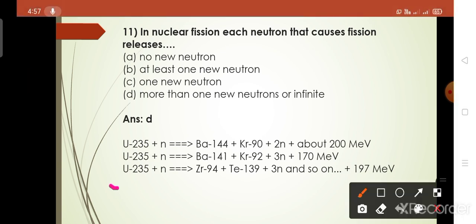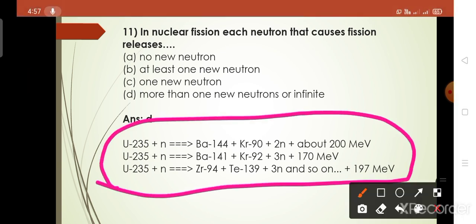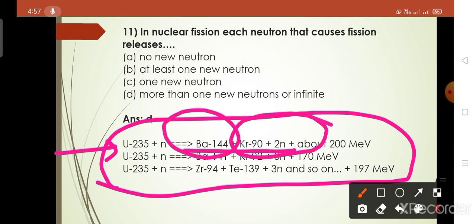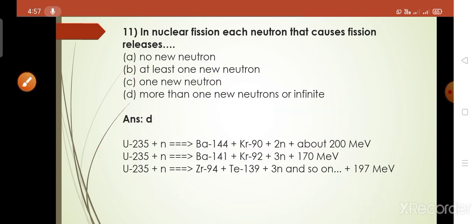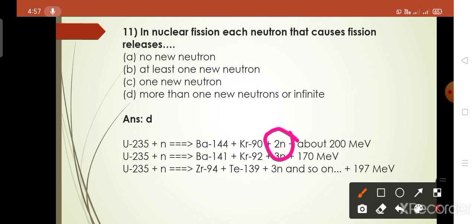We have to understand this by using these equations, because when uranium 235 absorbs a neutron, then fission takes place here, and these are the fission fragments. These products are the fission fragments, produced in the nuclear fission process, and they are lighter than uranium 235, because splitting takes place here, and here 2 neutrons are released.